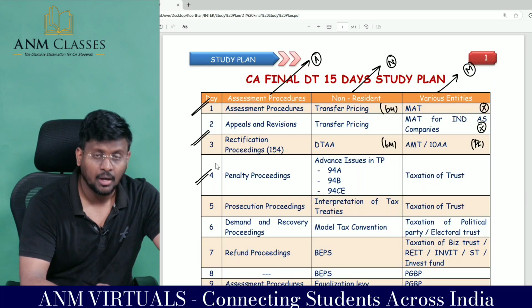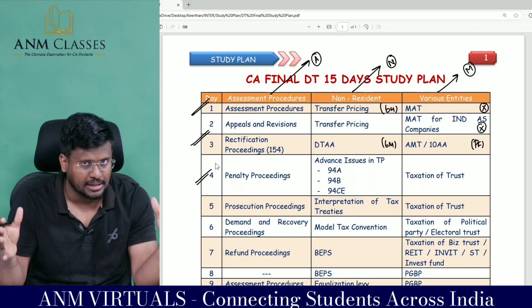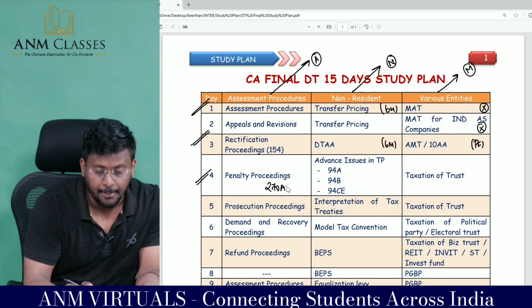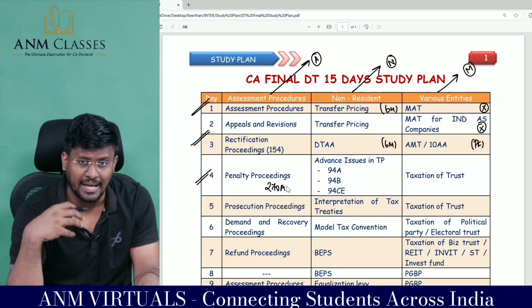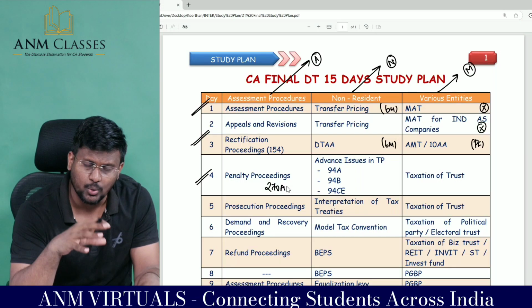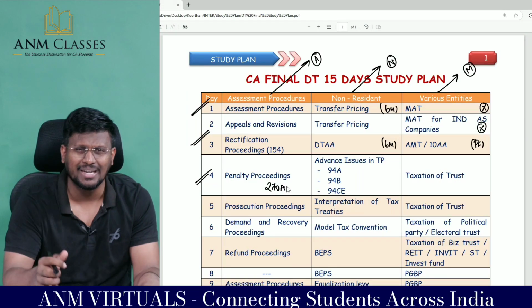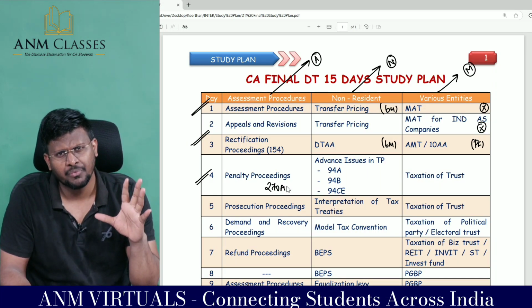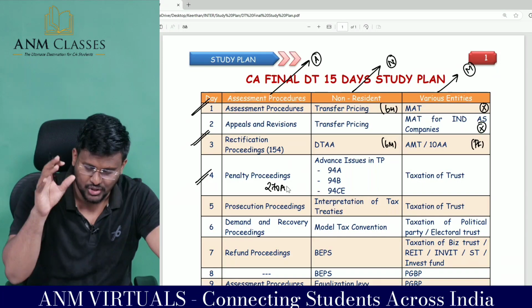Penalty proceedings. They ask exclusive penalty questions. The chapter on penalty is classified into 3 categories, 270A. Please go through the 270A question, that is the amount of penalty calculation. Then 271A, 271AA, 271AAB, 271AAC, 271AAD, 271AAE, 271B, 271BA, 271C, 271CA, 271D, 271DA, 271DB, 271FA, 271FAA, 271FAB. So those penalty sections please revise, because questions are asked from that area.